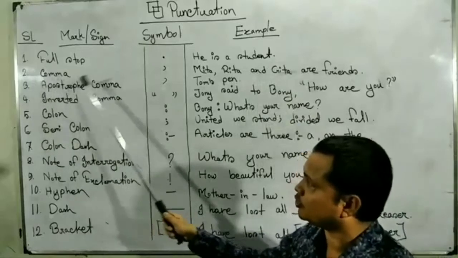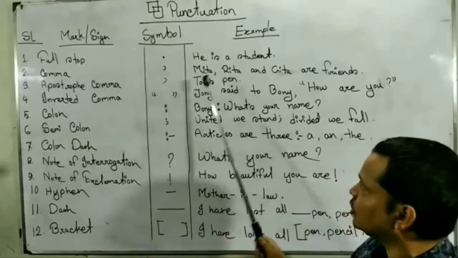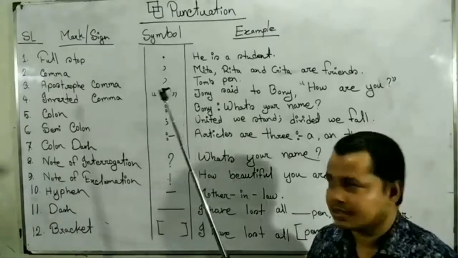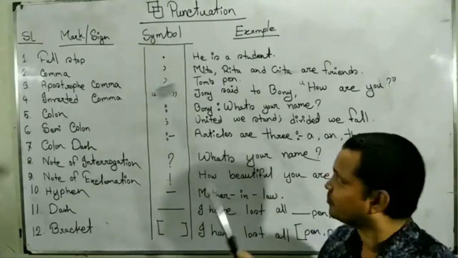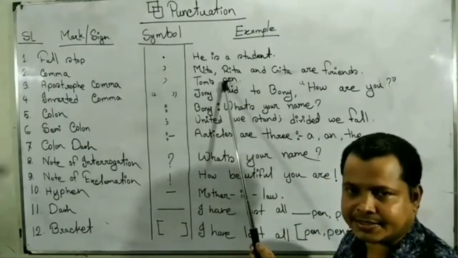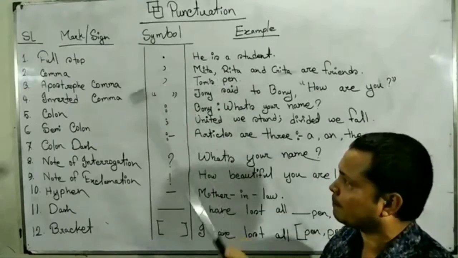Number 3, apostrophe comma means upper comma, sign. Tom's pen means a pen belongs to Tom. Possessive case. In possessive case, we have to use apostrophe comma.